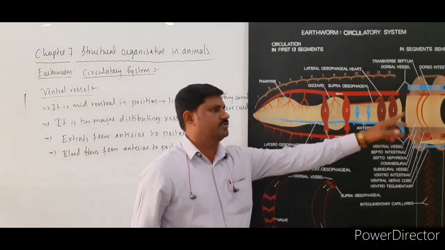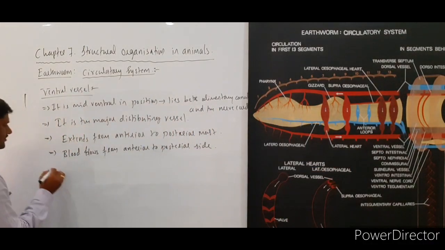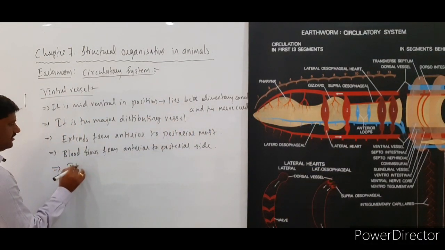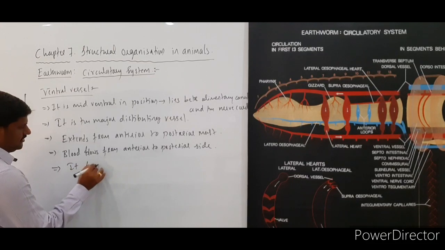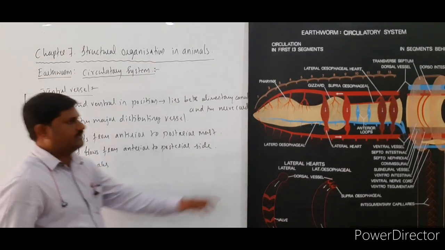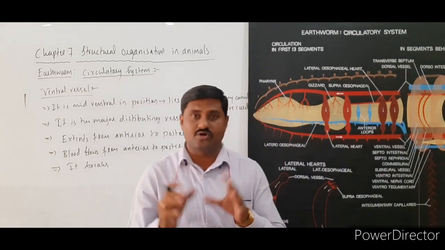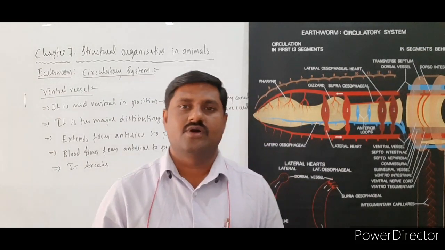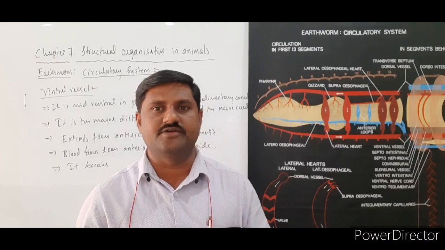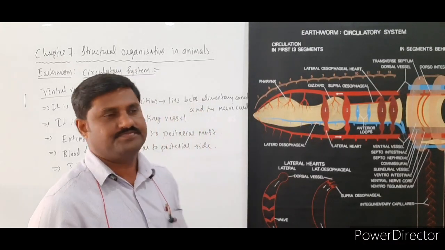Anterior to posterior the blood flows, and here it breaks into segmental branches.